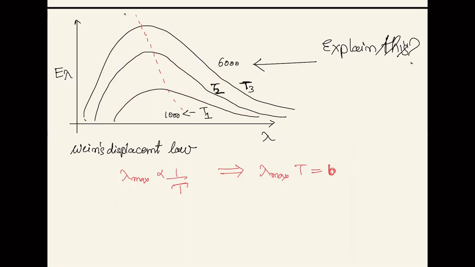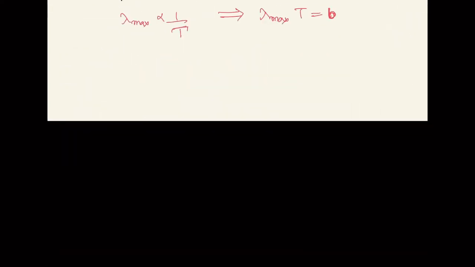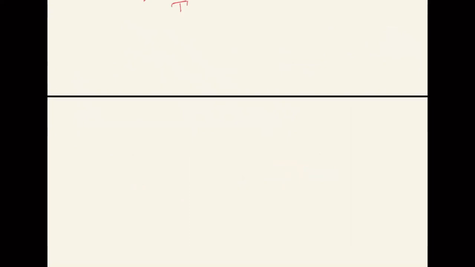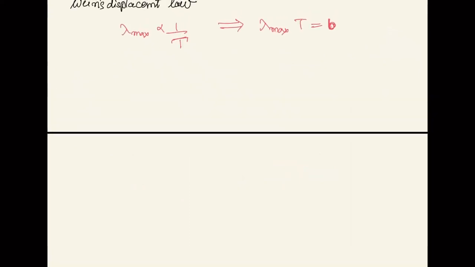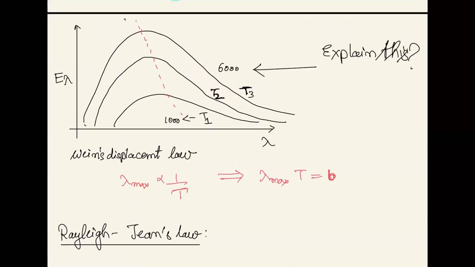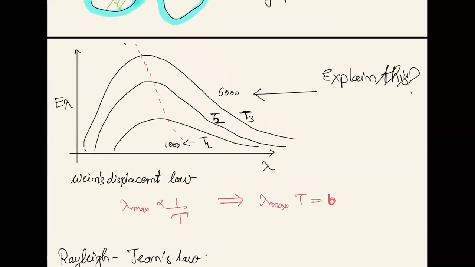So then came out the new scientists, Lord Rayleigh and Jeans. Two scientists came into the picture, and they said we'll try to explain this curve.